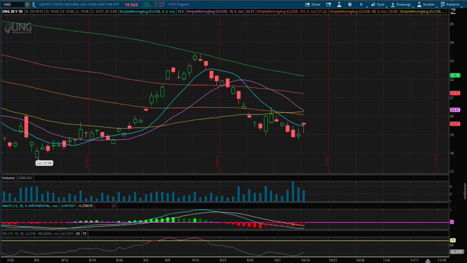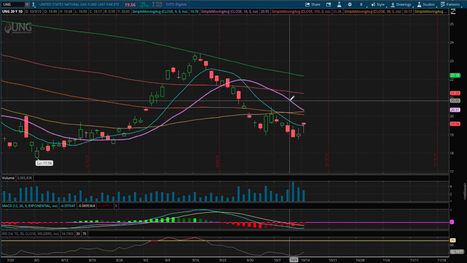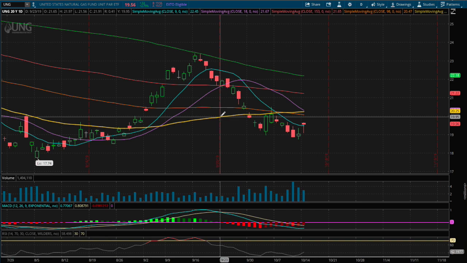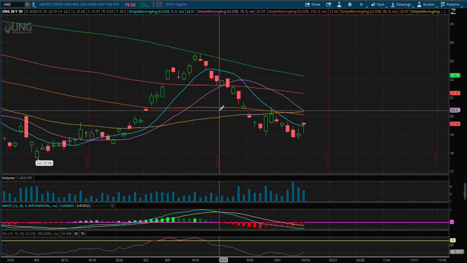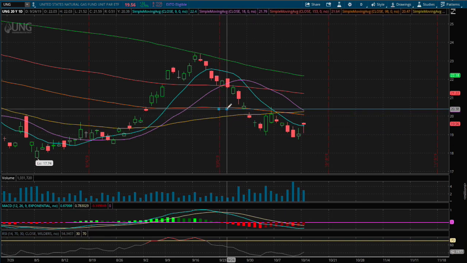So if we were to head on higher, the next possible resistance we will immediately encounter will be around $20.30, and that coincides with the 18-day moving average and 50-day moving average, this yellow line. So that is our next resistance.